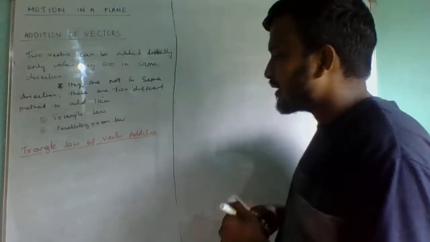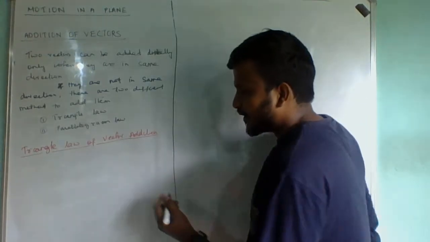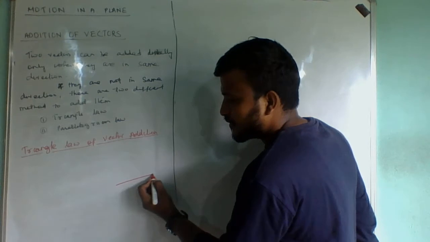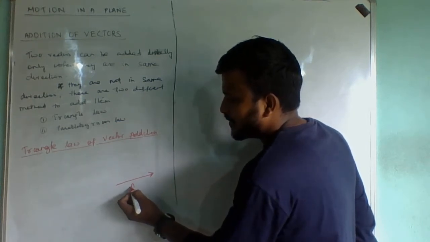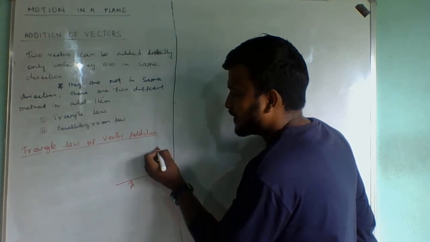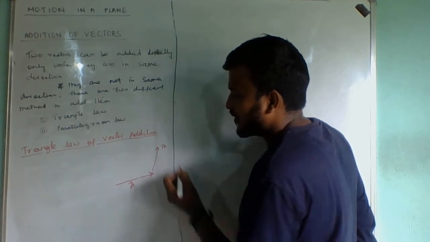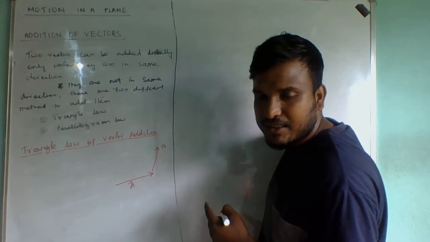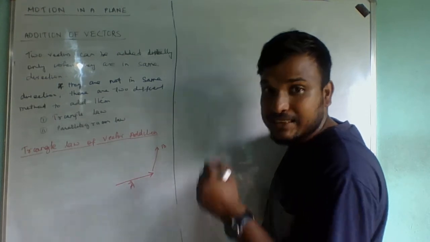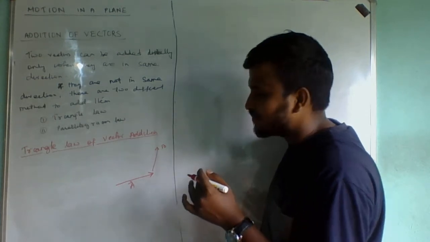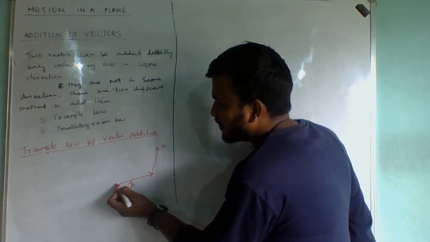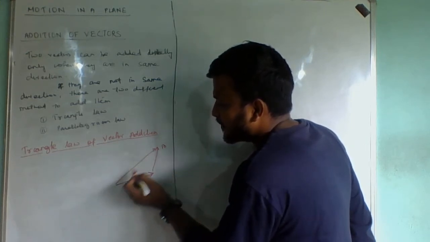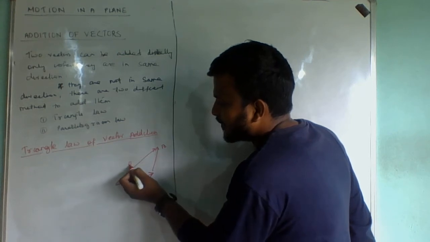So two vectors will be given to us. Suppose one vector is this one, let me name it A vector. Another vector is like this, its name is B vector. Are they in the same direction? Answer is no. Can we add them? Yes, we can add them. So if A vector and B vector are in this direction, then the resultant is given by this. This will be the R vector.